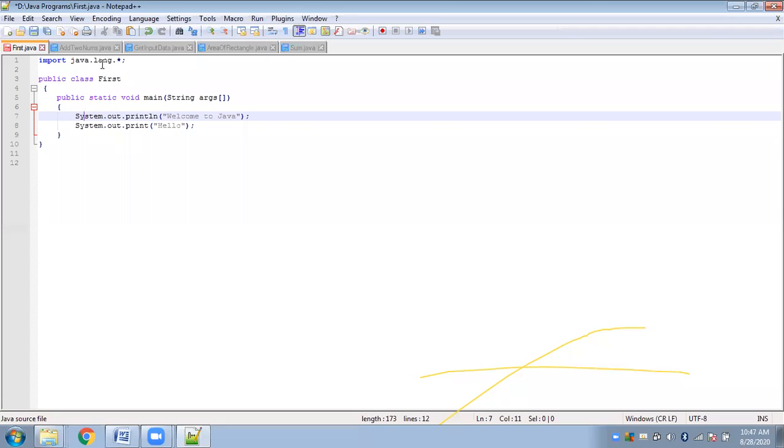All those classes belong to some packages. All related classes belong to packages. Here we don't use header files, here we use packages. So all packages need to be imported accordingly to your program so that the classes belonging to those packages can be used. Now system is just a class. Out is a static variable of system class, and it is a member of print stream class.